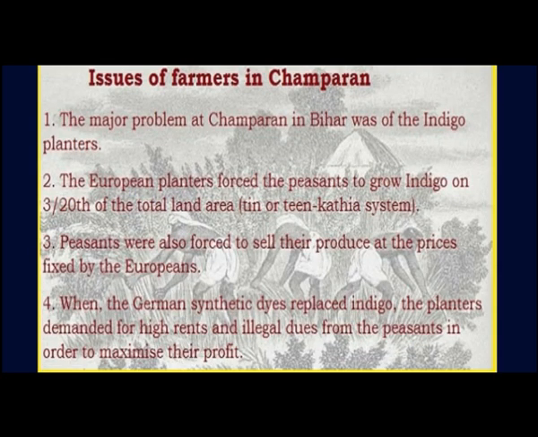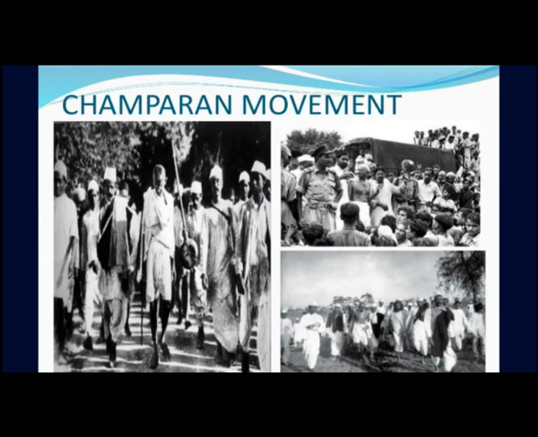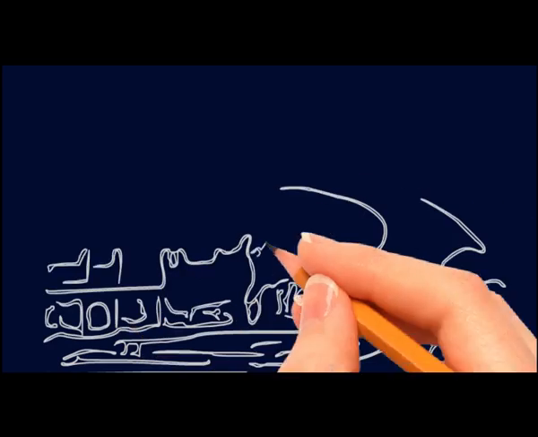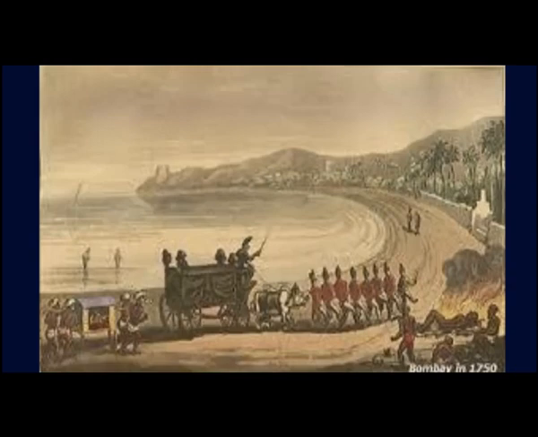The planters then shifted their indigo cultivation to Bihar. However, their business was seriously affected by the introduction of synthetic dyes in Europe. Simultaneously, the condition of peasants in Bihar also got bad. A movement led by Mahatma Gandhi from Champaran in 1917 once again brought the rights of the farmer into limelight and helped them out of the problems caused by the indigo plantation. So children, this was the chapter that how the peasants, the farmers were exploited by the Britishers due to their introduction of new policies in India.